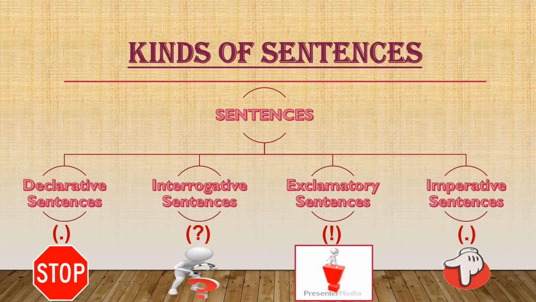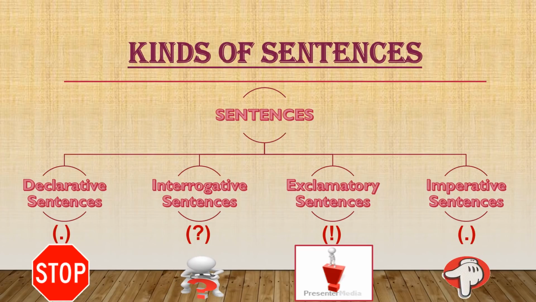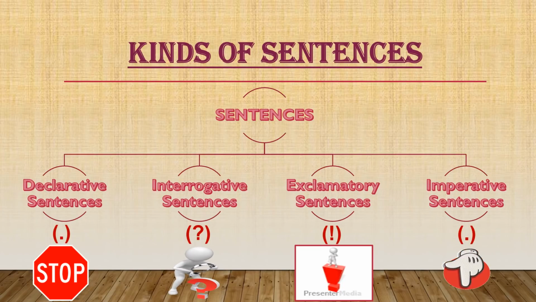Now let us revise. Today we have learned 4 kinds of sentences. Declarative sentences, interrogative sentences, exclamatory sentences, and imperative sentences. Declarative sentences are general statements to state something, and they end with a full stop. Interrogative sentences, very commonly known as questions.